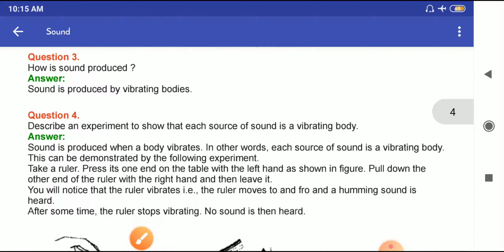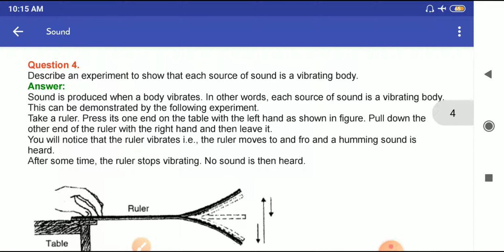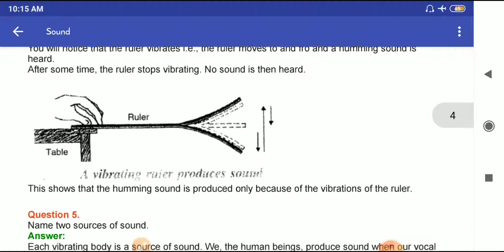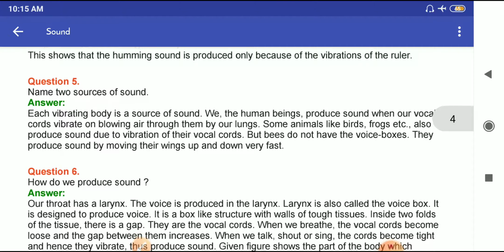Question number 4, describe an experiment to show that each source of sound is a vibrating body. So this is your answer for question number 4. So you have to make this diagram also. Question number 5, name two sources of sound. So each vibrating body is a source of sound.